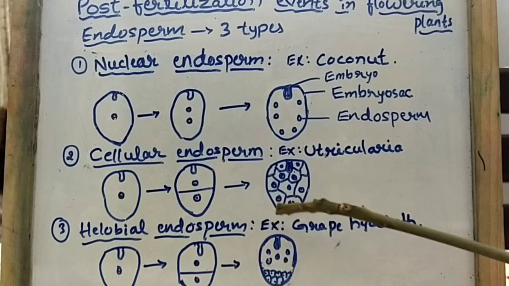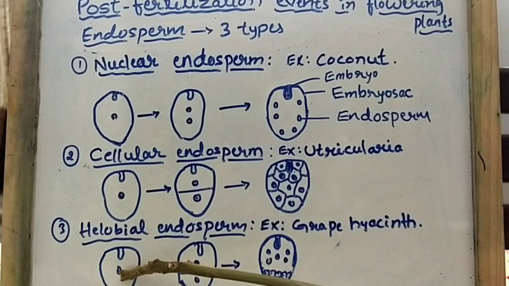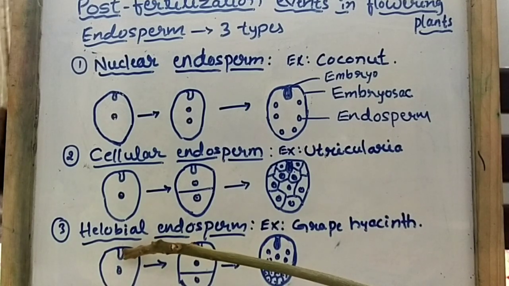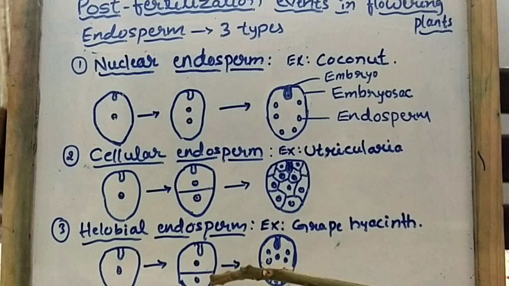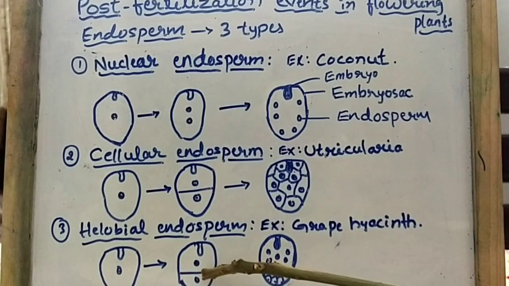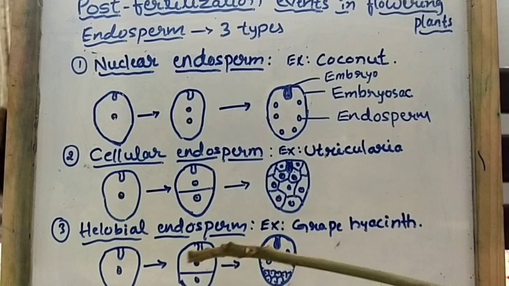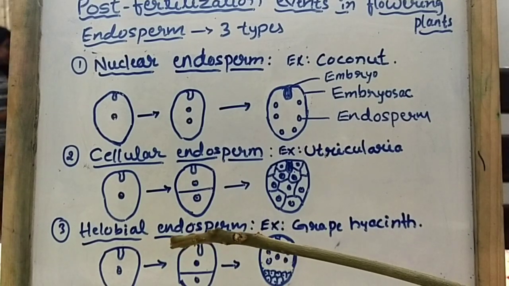It is known as alluvial endosperm. So this is the primary endosperm nucleus, and it is the zygote. It will undergo repeated mitotic cell division. In the first division you can see the formation of a wall exactly in the center of the embryo sac.